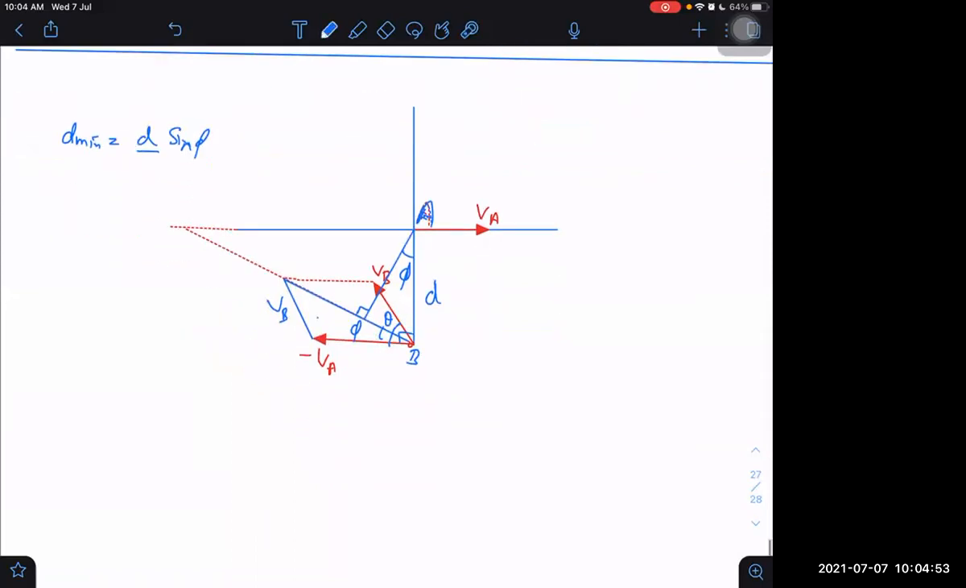How? I will write this way. VB upon sine phi is equal to, what should I write? In this triangle, it is the resultant, root of VA square plus VB square plus 2 into VA VB into cos theta. This is phi angle.